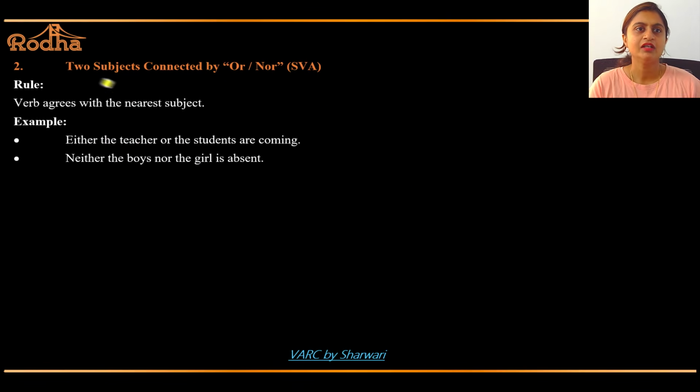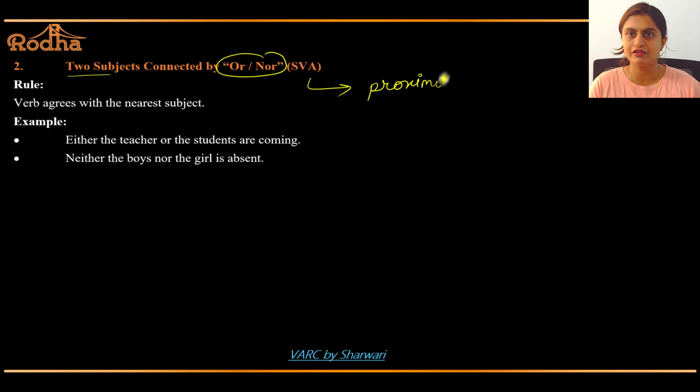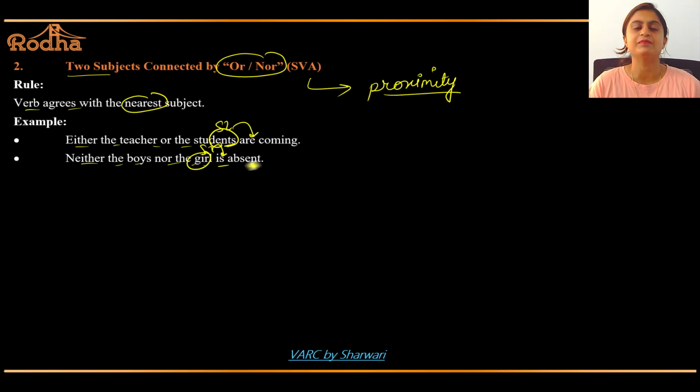Let's go ahead. Now two subjects connected by or and nor. Here proximity matters. Okay, I will give you one simple thing. Proximity: verb agrees with the nearest subject. Either the teacher or the students are. Now students, subject to proximity, are. Neither the boys nor the girl, proximity is absent. So proximity matters in or and nor. Okay.